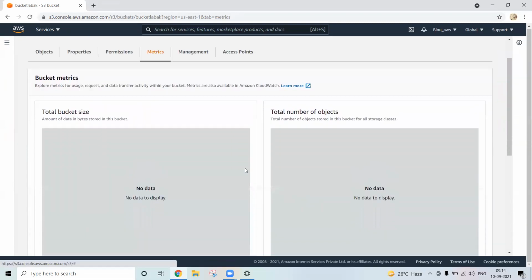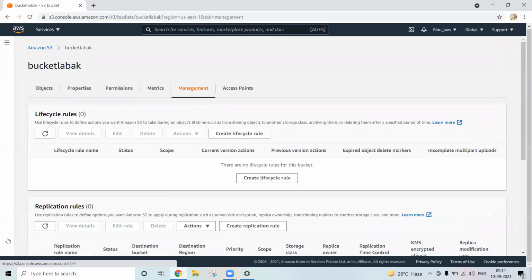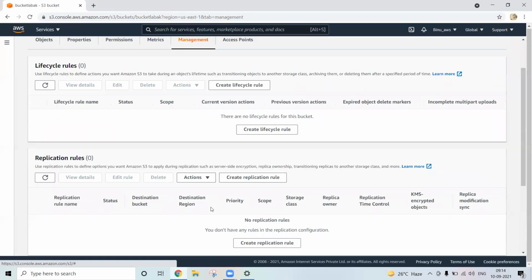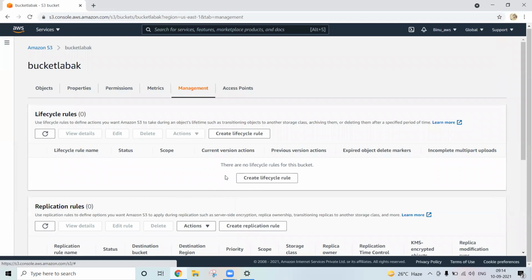Metrics, leave it, not required. Management: replication rules, lifecycle, we discussed it now. Currently this bucket is stored in Standard. Later, based on the lifecycle policy, we can move it to other storage classes, maybe Glacier or Deep Glacier or Intelligent-Tiering, anywhere.